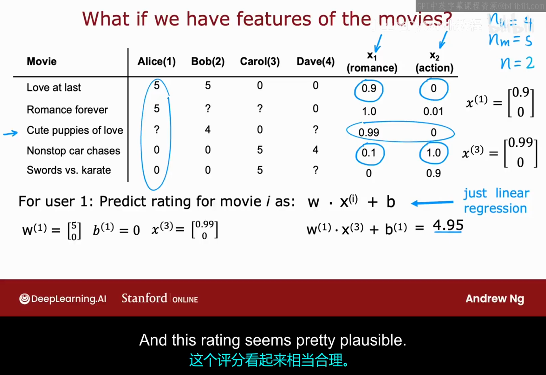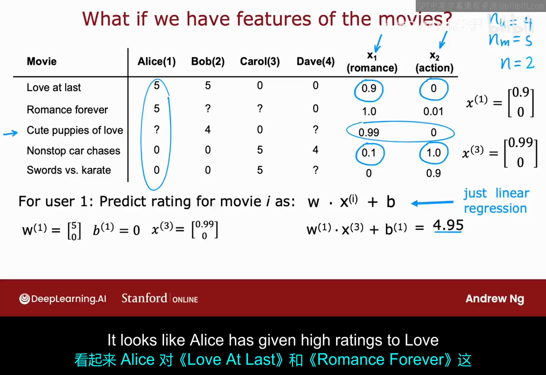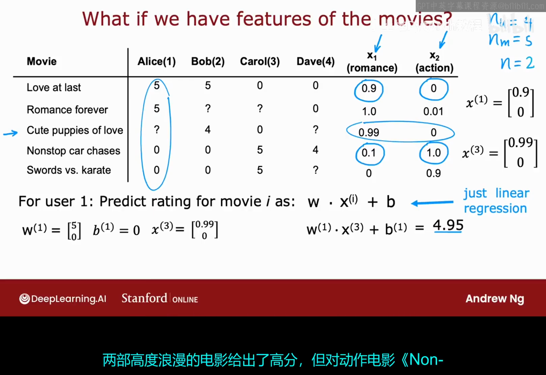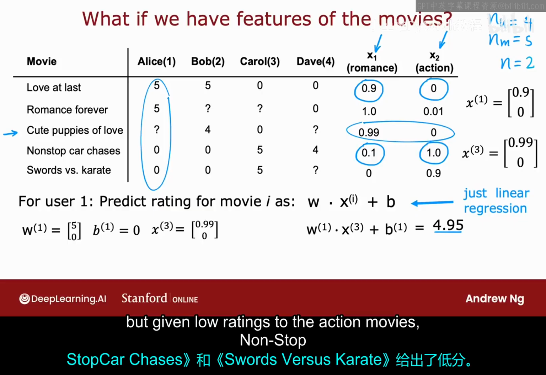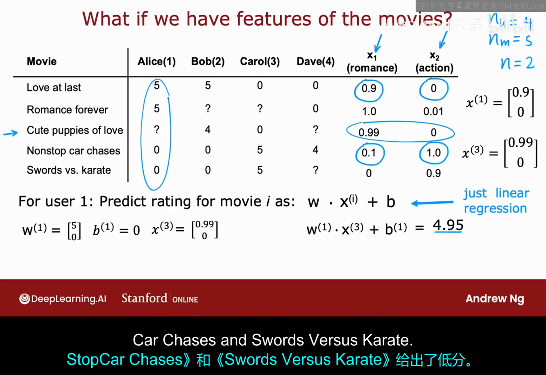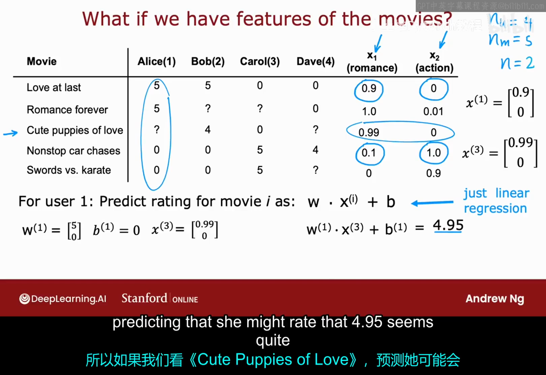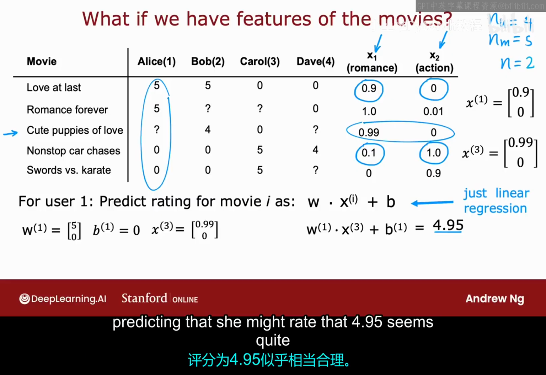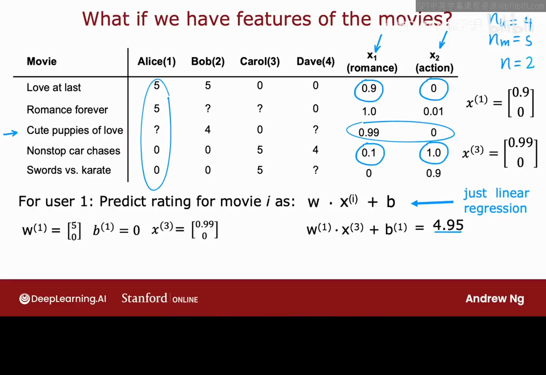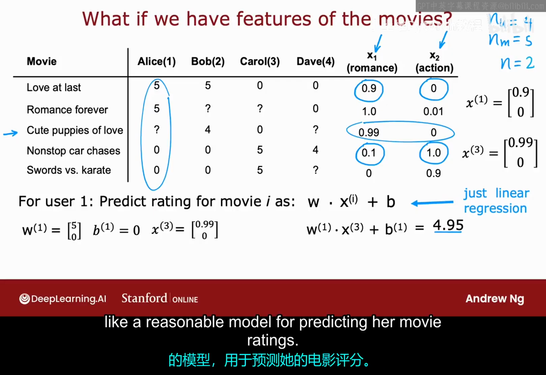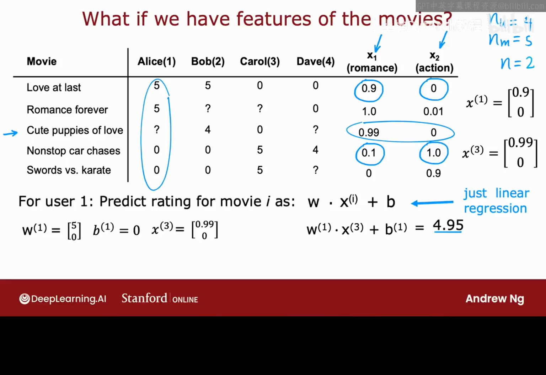And this rating seems pretty plausible. It looks like Alice has given high ratings to Love at Last and Romance Forever, two highly romantic movies, but given low ratings to the action movies, Non-Stop Car Chasers and Swords vs. Karate. So if we look at Cute Puppies of Love, well, predicting that she might rate that 4.95 seems quite plausible. And so these parameters w and b for Alice seem like a reasonable model for predicting her movie ratings.